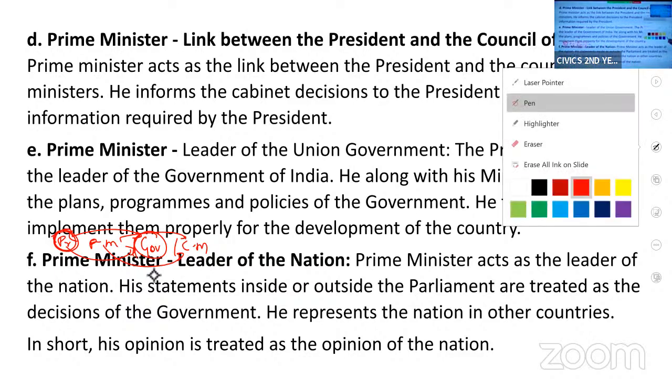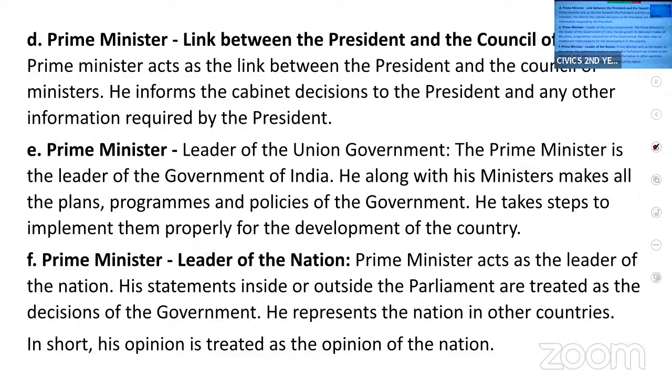Don't waste time on mugging up the answers, by-hearting the answers. Try to understand the answer. If you are able to understand the answer, try to put it in your own words. Just by-hearting will not help you. You should understand, then you should try to put it in words and take care of your spellings. Then you can easily score marks. It is very easy to get good marks.